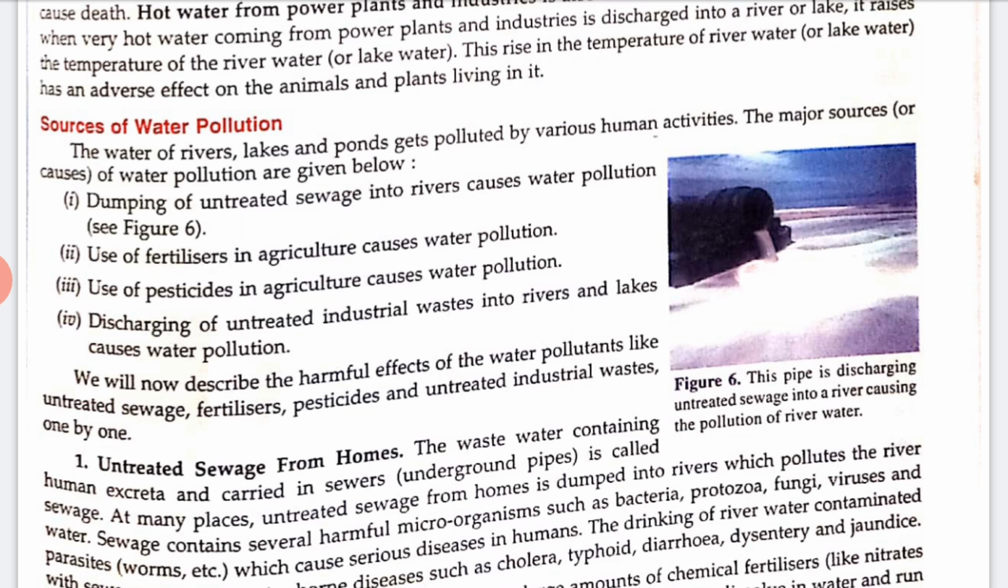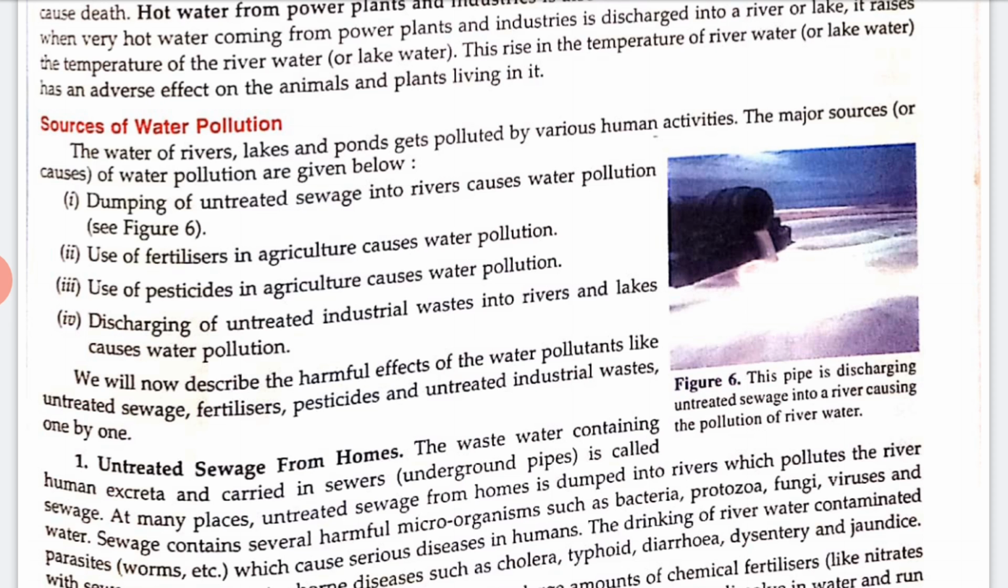Now, the various harmful effects of water pollution are as follows. Drinking water polluted with untreated sewage causes diseases such as cholera, typhoid, diarrhea and jaundice. Water of rivers and lakes polluted with fertilizers can cause the death of aquatic animals like fishes, right? Waters of rivers and lakes polluted with pesticides can kill aquatic animals and also damage our health, right?